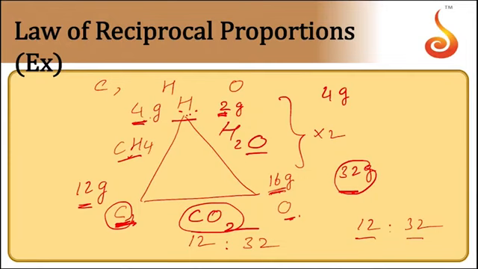That is, the ratio of masses of the two elements, say carbon and oxygen here, which are combining with the constant mass of hydrogen, is the ratio in which they combine to form a compound, or a simple whole number ratio. So it can be the same ratio or it can be even a simple whole number ratio also.